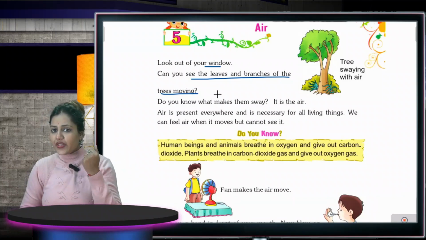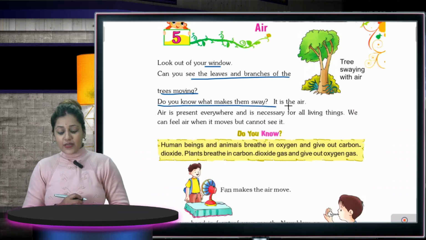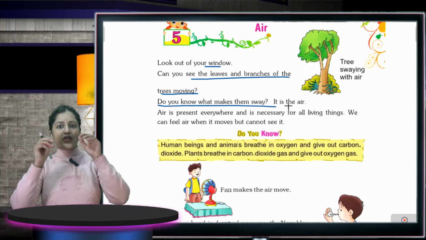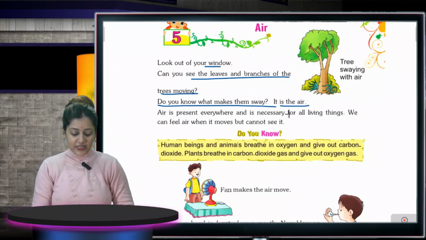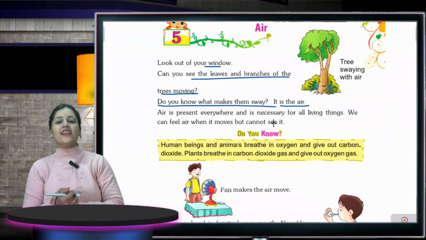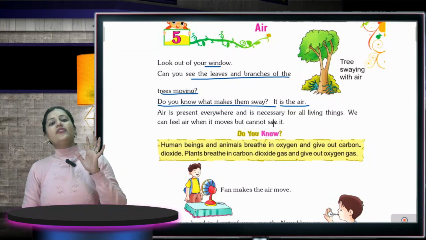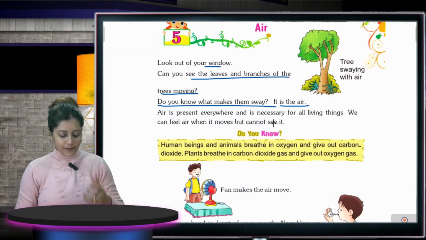So why are they moving? This is the question. Do you know what makes them sway? Why are they moving in this way? Because of the air. So this is your answer. We have solved a mystery. Why are the leaves and the branches of the trees swaying? Because of the air.